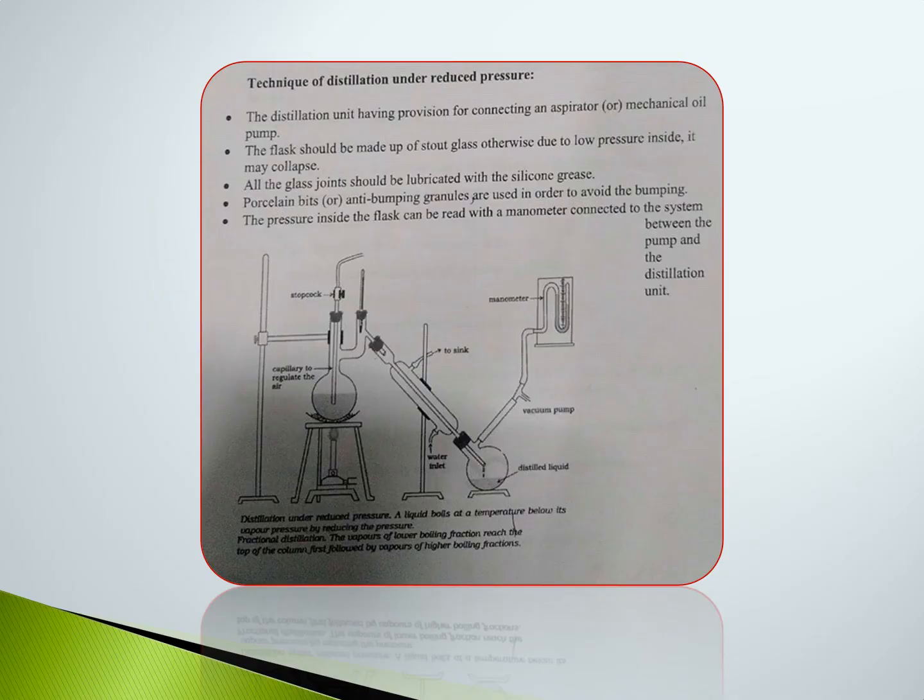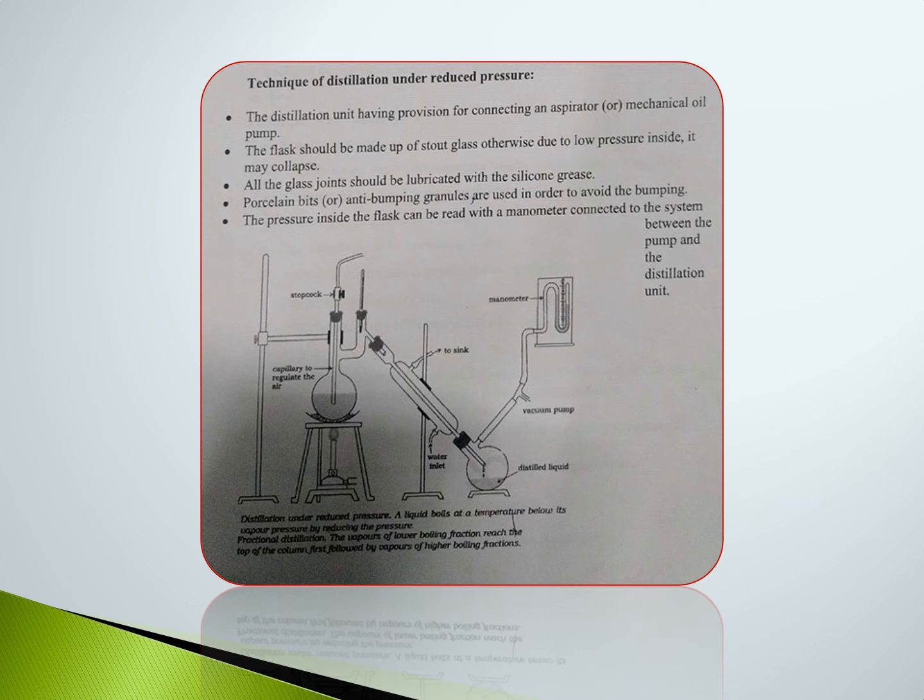The technique of distillation under reduced pressure: the apparatus has an aspirator and a mechanical oil pump. The flask should be made of stout glass, otherwise, due to the low pressure inside, it may collapse. All the glass joints should be lubricated with silicone grease. Porcelain pits or anti-bumping granules are used to avoid bumping. The pressure inside the flask can be read with the help of a manometer, which is connected to the system between the pump and the distillation unit.